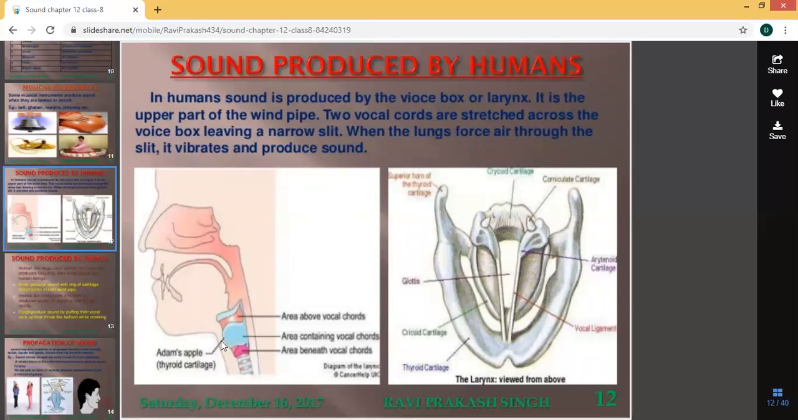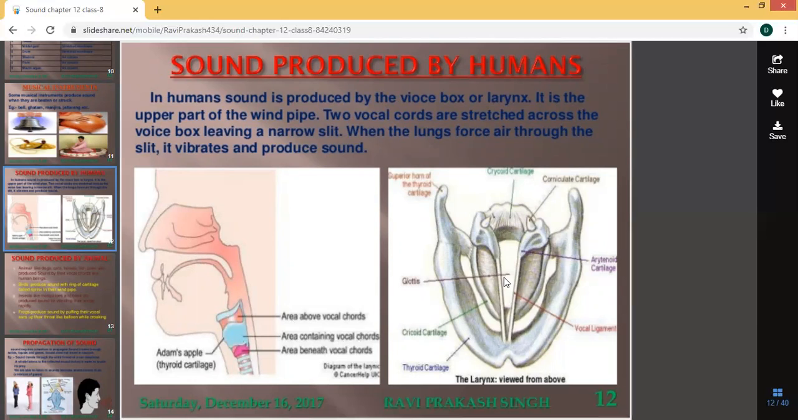Look at this. You can see here the Adam's apple, that you studied in the last session. What is Adam's apple? In boys, the voice box enlarges and protrudes out. That is called Adam's apple. Here, this is the area above the vocal cords. Sorry, this is the area beneath the vocal cords, then the area containing the vocal cords.